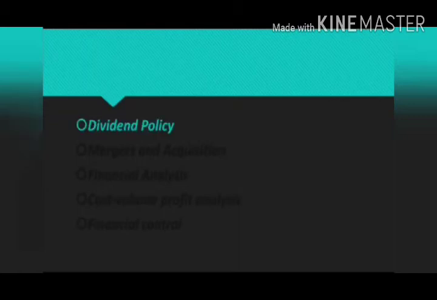Next one, we can see dividend policies. The main aim of the firm is to make profit. The company should have sufficient profit to give shareholders a proper dividend. Shareholders may prefer a high dividend also, and if there is profit, then it will strengthen the internal generation of funds.